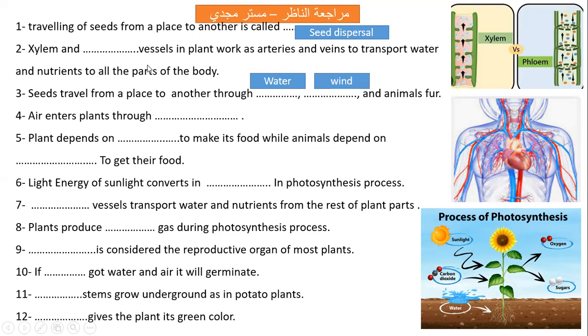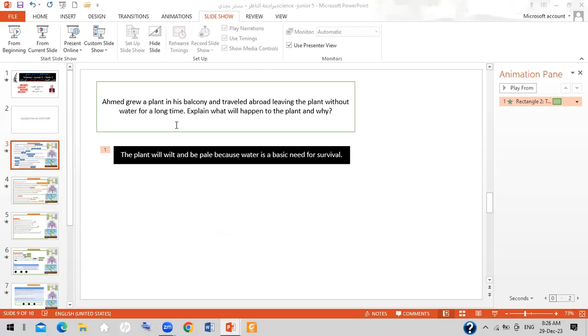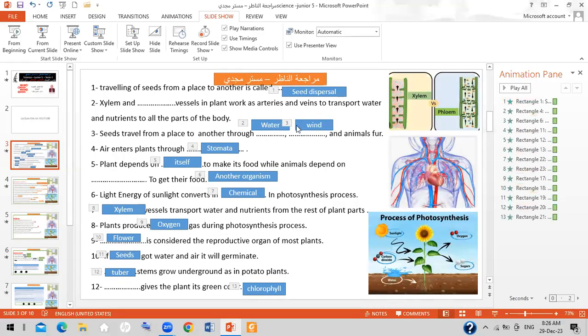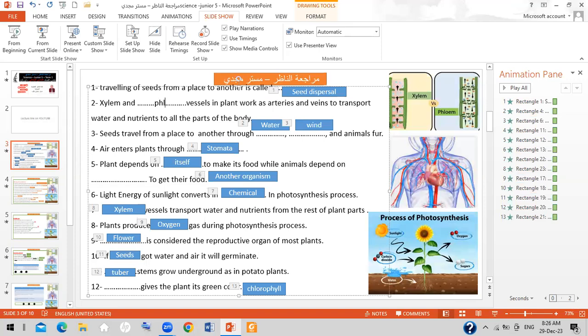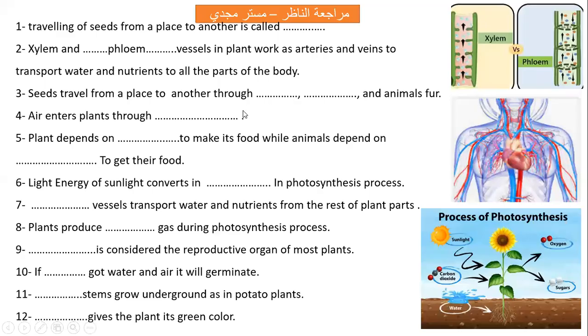Let's write it together. Xylem and the phloem, so xylem and phloem are not to be forgotten.